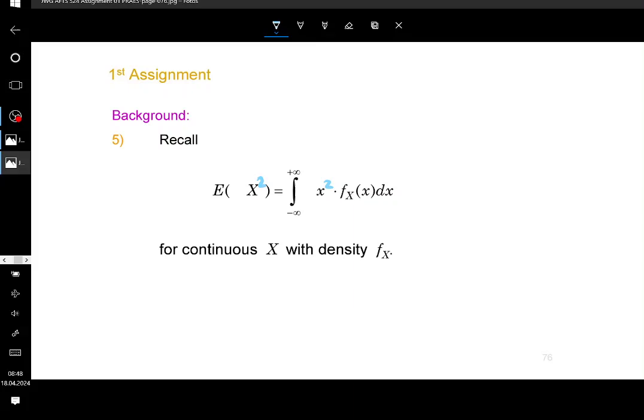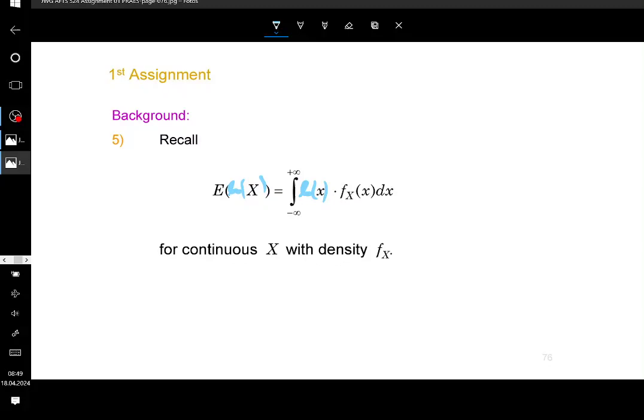So if you have, let's say, whatever the function is, let's say you have the logarithm of x, then this is going to be the expectation of a logarithm. You might need this here and there. It is going to be the integral of, let's say, ln of x times the density of x, not the density of ln of x, so you don't need to calculate the density of ln of x, guys. That makes it very practical in that sense. You simply transfer the realization of x, and you don't touch the density. So that's what the theorem is about, because the density is not going to be affected by this.